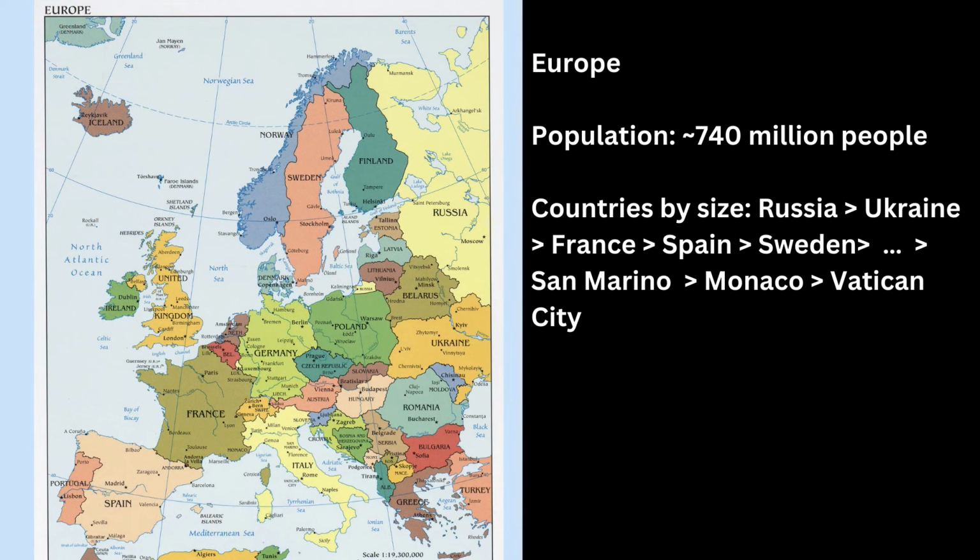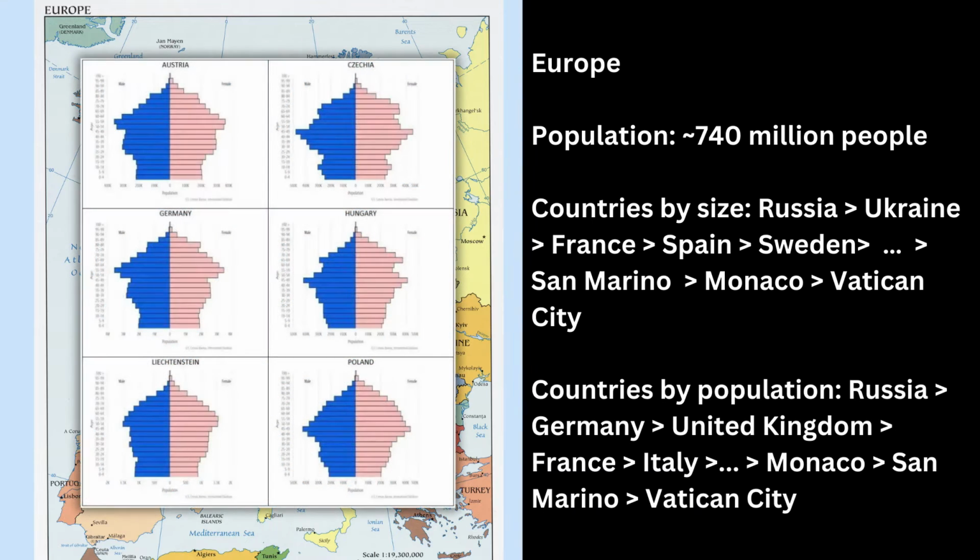Europe has a total population of around 740 million people. Largest countries by size are Russia, Ukraine, France, Spain, and Sweden. Most populous are Russia, Germany, United Kingdom, France, and Italy.